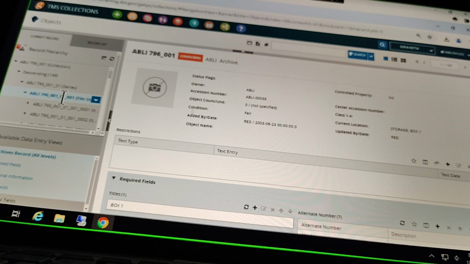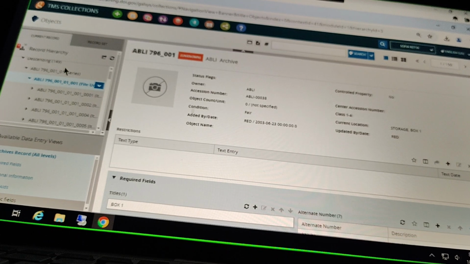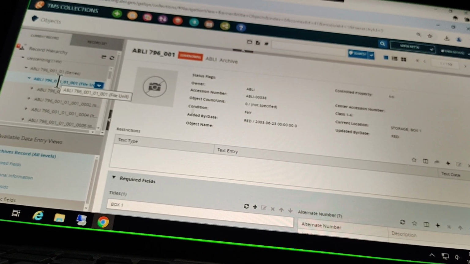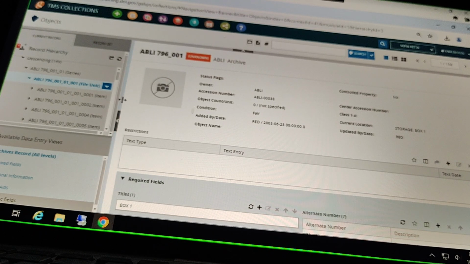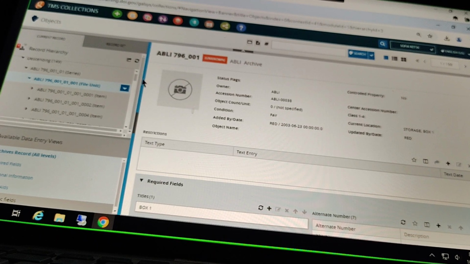So here we go. I expanded my file unit over here, and I can see I have some individual items. And if you're like, oh, this is really tiny, it's really hard to see this, you can rearrange and resize your record hierarchy panel over here if you click into this vertical line and drag it back and forth.